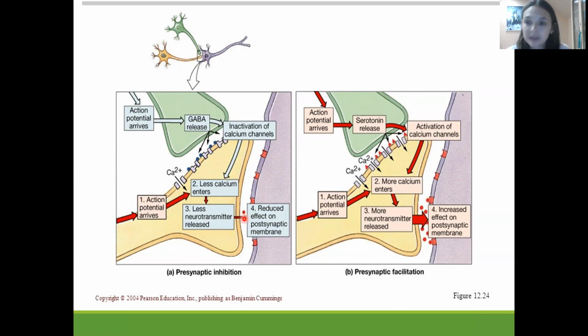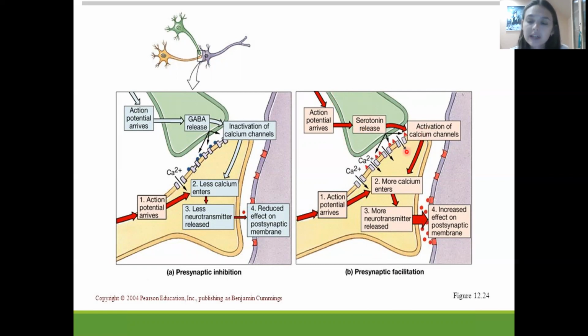When we talk about presynaptic facilitation, we have another situation, when the green neuron is going to release the neurotransmitter serotonin. Serotonin has an excitatory effect and will affect the presynaptic axon terminal. As a result, it will activate the calcium channel.